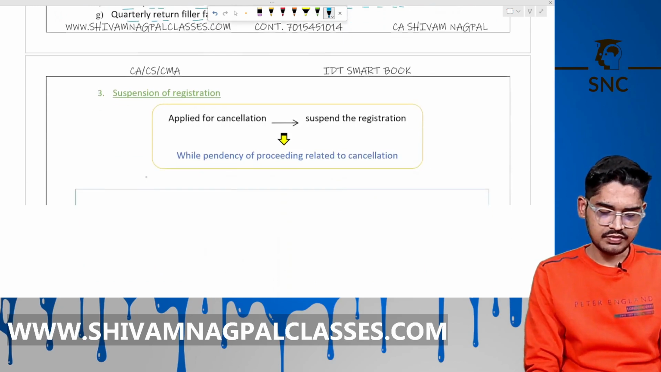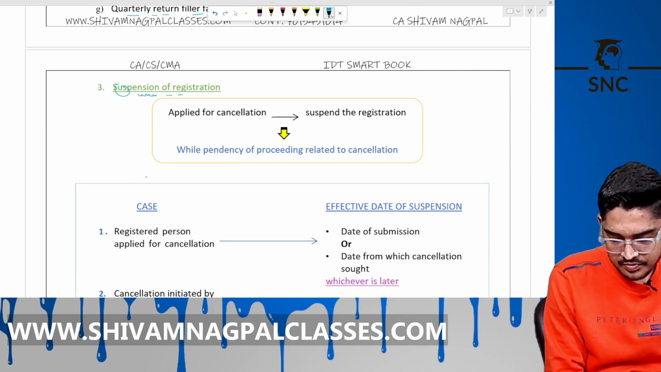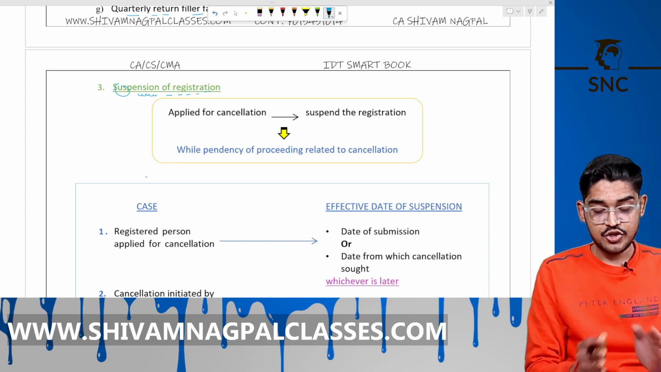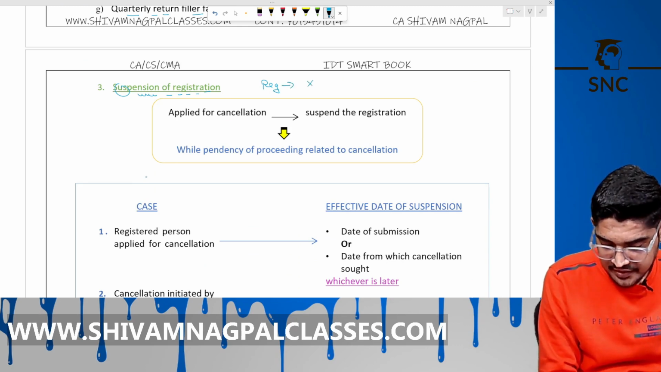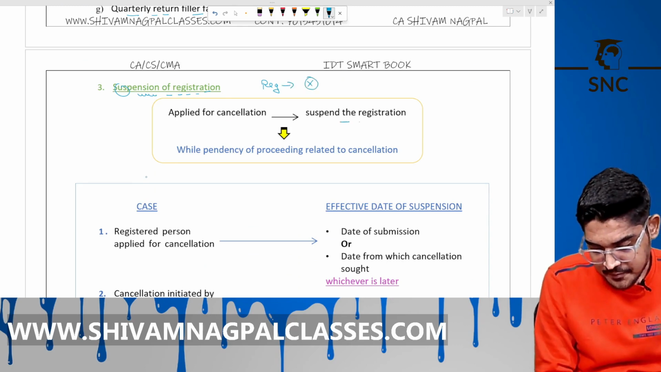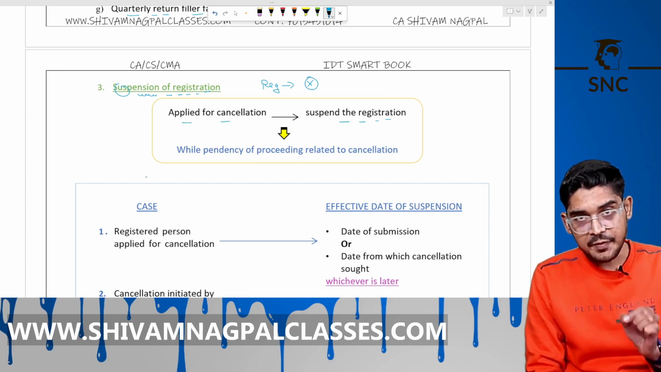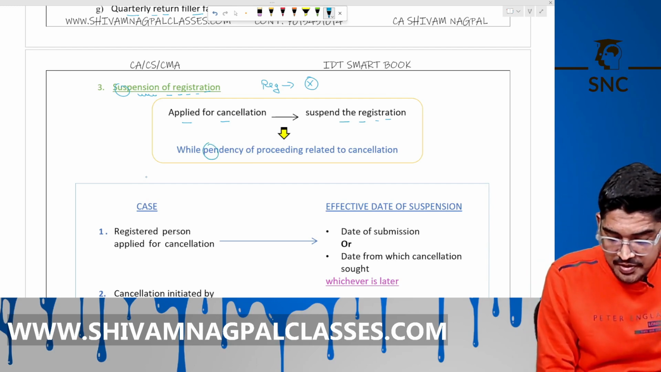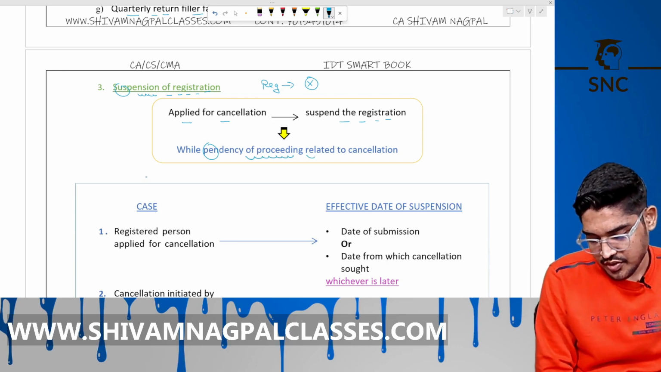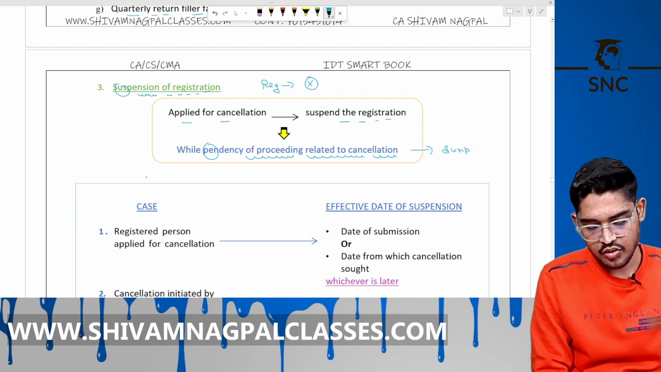Okay. Now, suspension of the registration. Your registration cannot be cancelled directly. First, it will be suspended. Okay. You apply for cancellation or the department cancels, it will not be directly cancelled. First, it will be suspended during the pendency of the proceeding for such cancellation. To complete that paperwork and other work, for that period, it will be suspended, not cancelled. Okay.